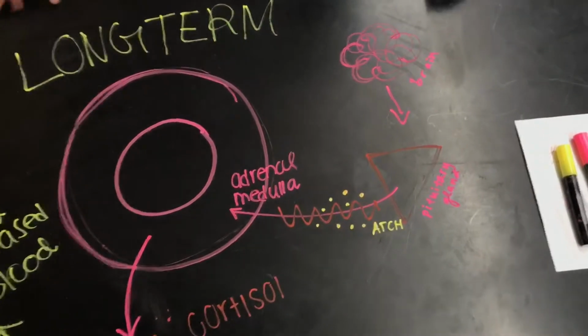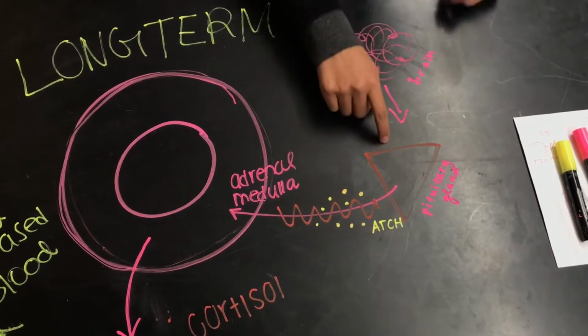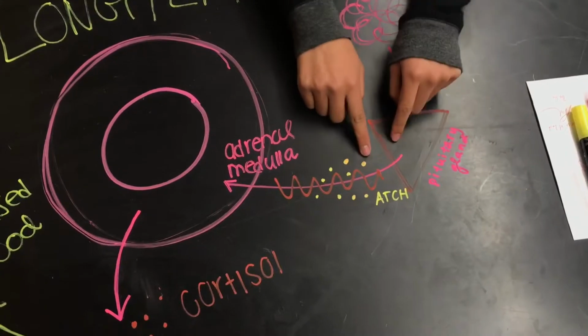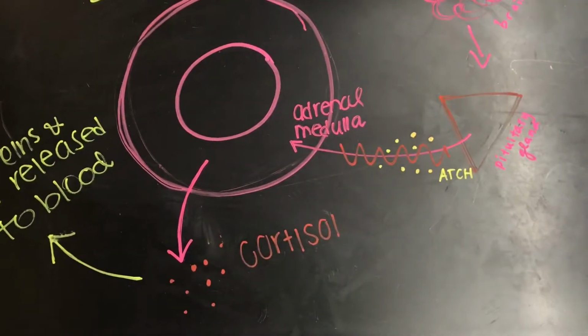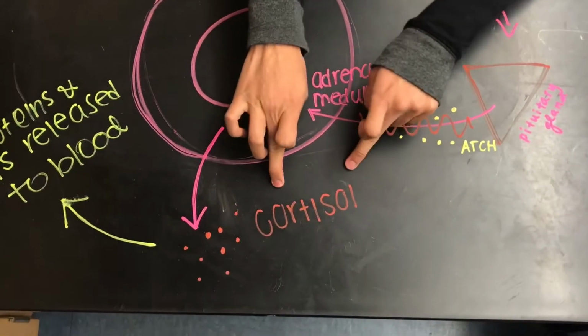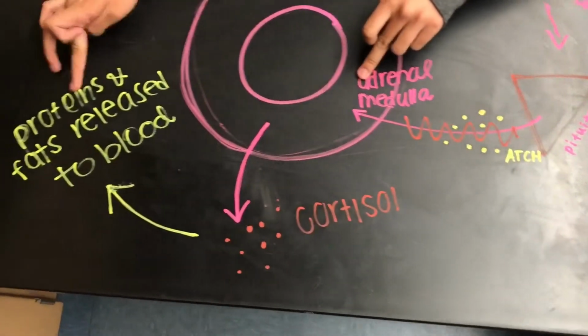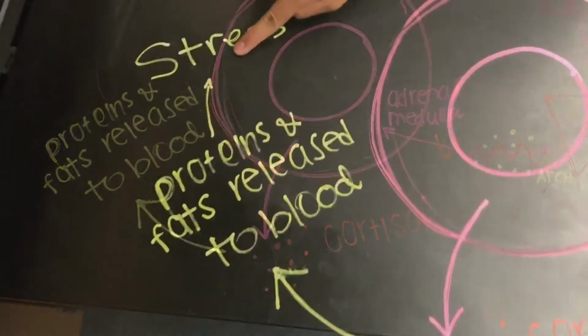So this is a long-term effect. The brain signals to the pituitary gland, which releases ACTH, which goes to the adrenal medulla. The adrenal medulla signals and then releases cortisol, which releases proteins and fats to the blood. Then it releases stress.